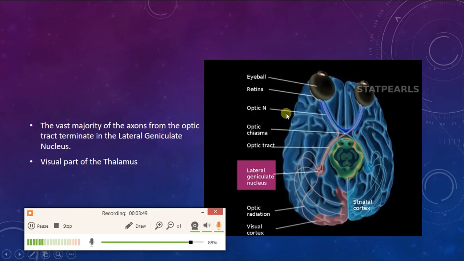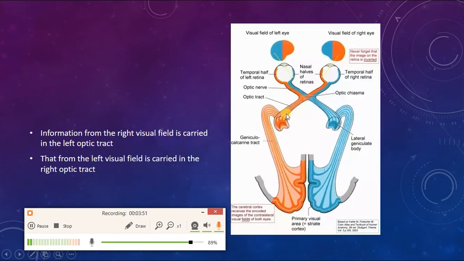Orange is representing the right visual field of both eyes, whereas information from the left visual field, which is depicted in blue, is carried in the right optic tract throughout. Crossing only occurs at the chiasma. After that, no crossing occurs.